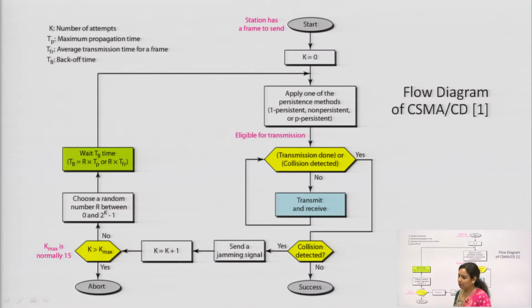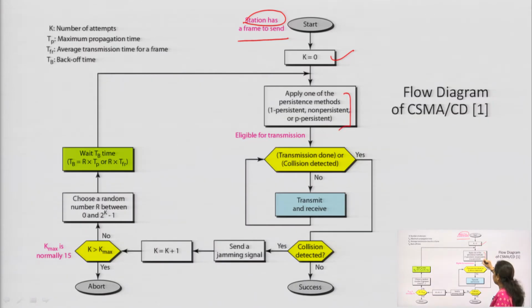Now, next is the flow diagram of CSMA CD, showing how this whole process will work. This is the start, meaning the station has a frame to send, and it will initiate the sending. The frame is initiated to be transmitted. Then this is the 0th attempt, meaning it will be the initial attempt that has been done.